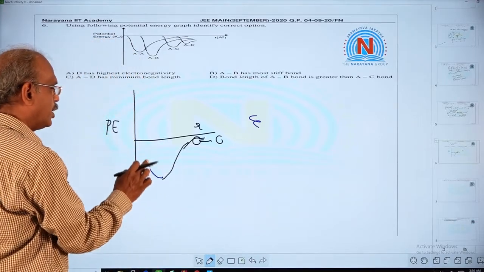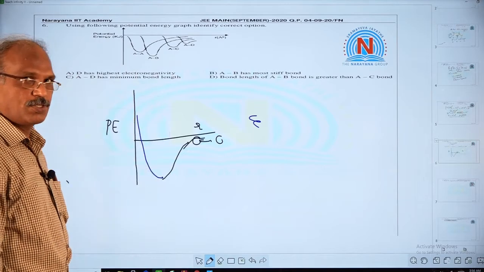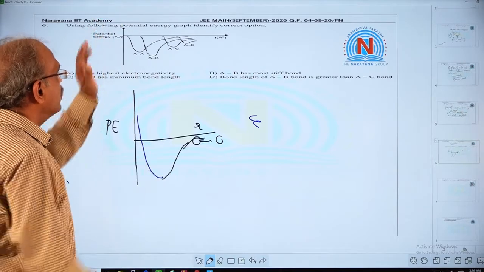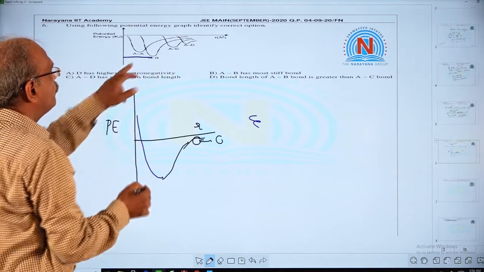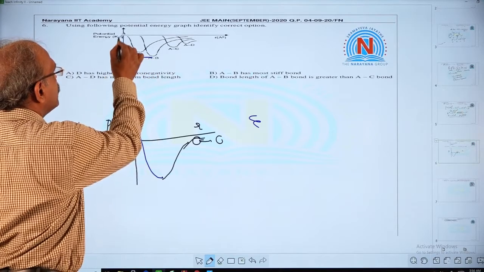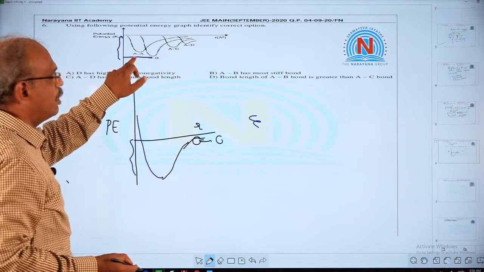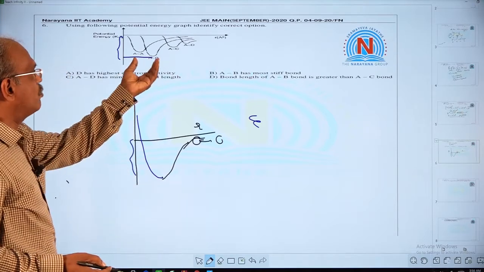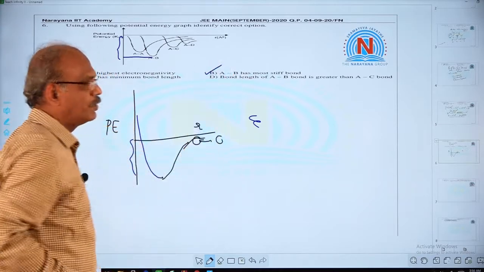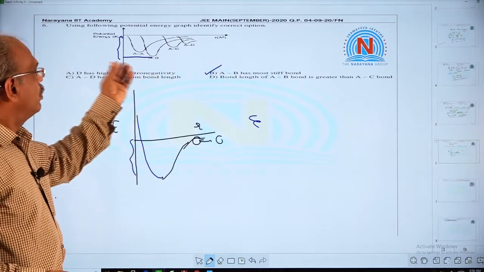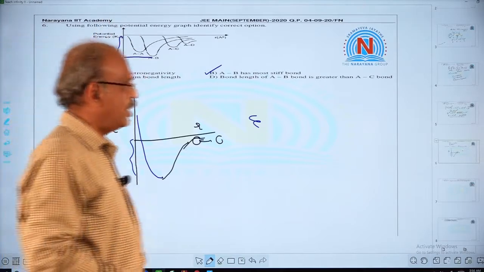Here, because of repulsions, the energy increases. If you look at the graph related to AB, it has the lowest potential energy. Energy released in the formation of AB is highest. It has the highest bond enthalpy, so it is the strongest bond. That's all. In that way, we can answer this question very clearly from this graph based on potential energy.